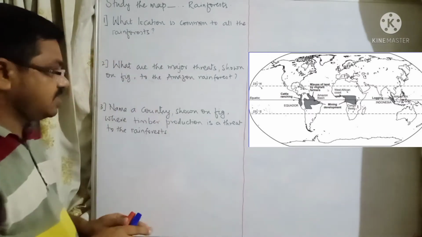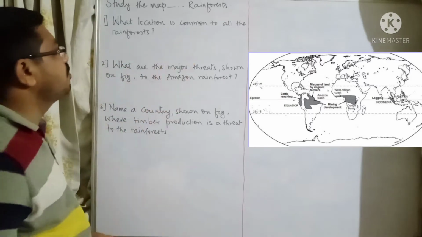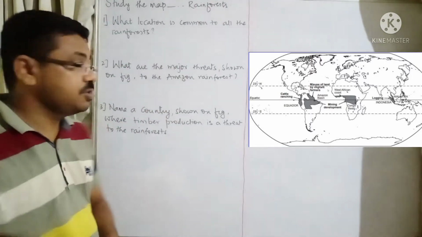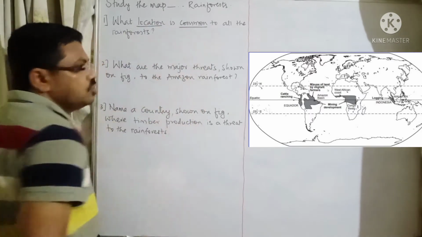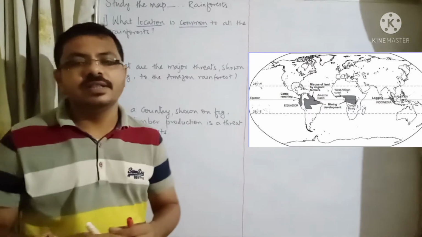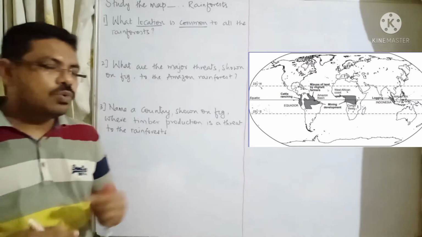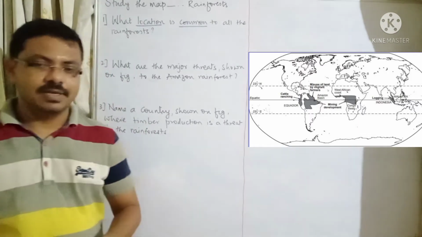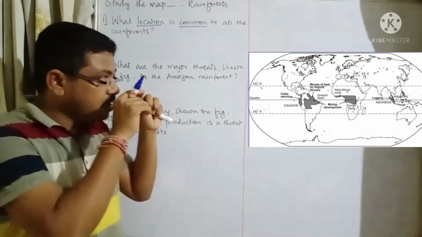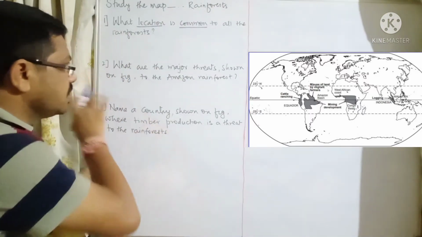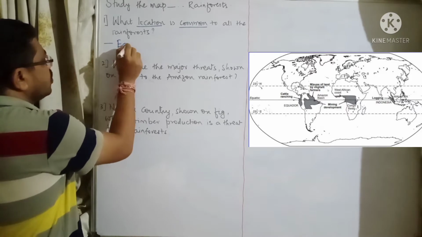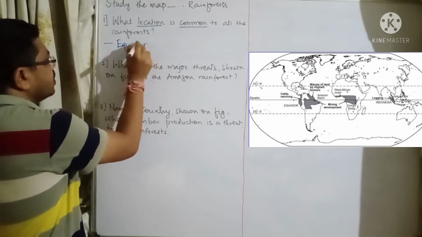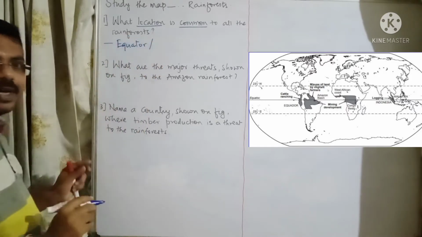Question number 1 says, what location is common to all the rainforests which are given in the image? So what could be the best answer? Now if you look at the image, you will find that the rainforests are located on the equator. This is the right answer.